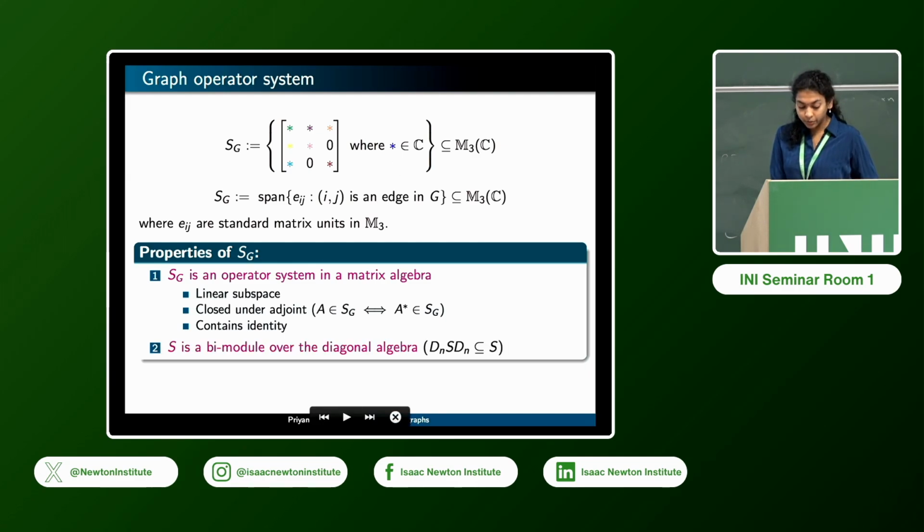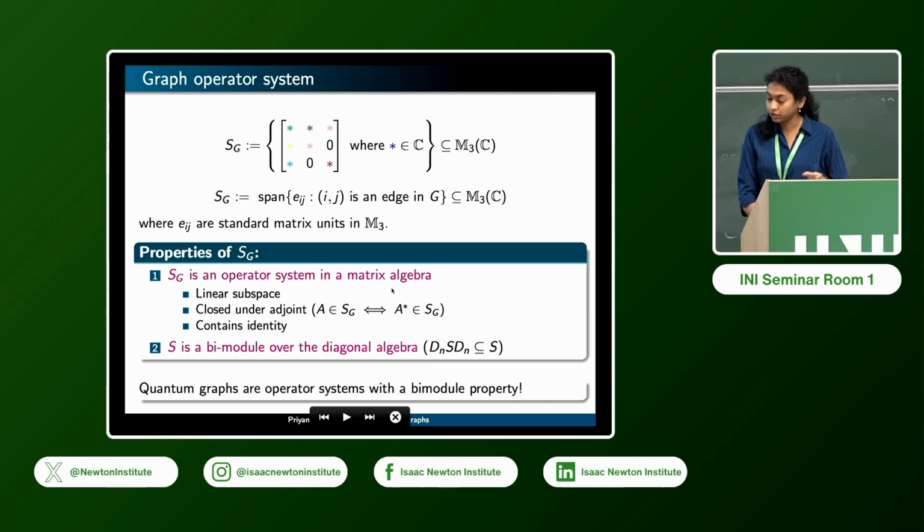And then the other main property is that it has a bimodule structure. And this is with respect to the diagonal matrices. By a bimodule, I mean that if you take a diagonal matrix on the left and another diagonal matrix on the right, then that multiplication would be absorbed into this collection again. And so this is precisely the key structure of a quantum graph, that it has some kind of an operator system that has a bimodule property.